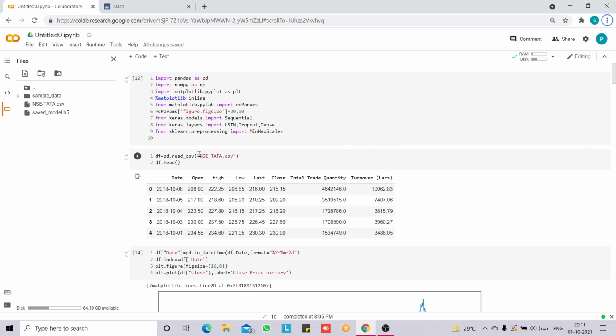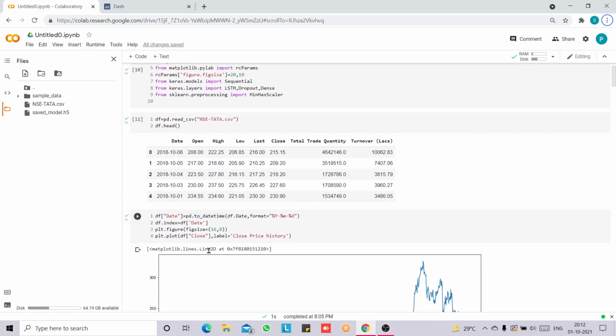Then we load our dataset into a data frame using the read CSV function, and using df.head we display the first 5 rows of our dataset. It is useful to check if our dataset has the right type of data or not. When we import the dataset, the date is taken as string format.